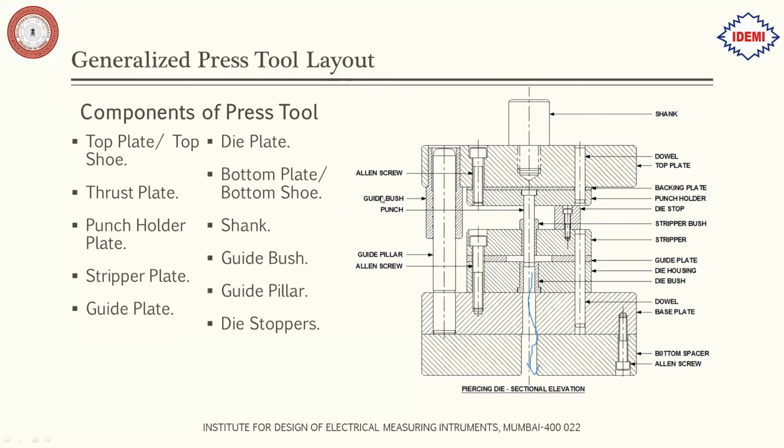So this was all about the different parts of a simple tool, you can say. Then we have these bolts over here for holding the 3 upper plates and the 4 bottom plates. Then for the alignment of these individual plates, we can use dowel pins. We use dowel pins for the alignment of these 3 plates with each other, and for the alignment of these plates, we can again use another dowel pin over here.